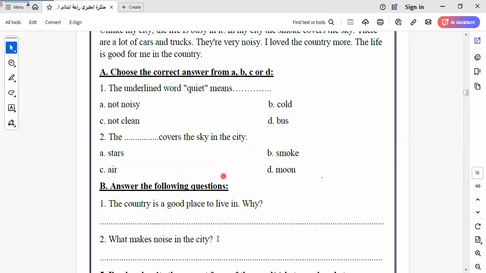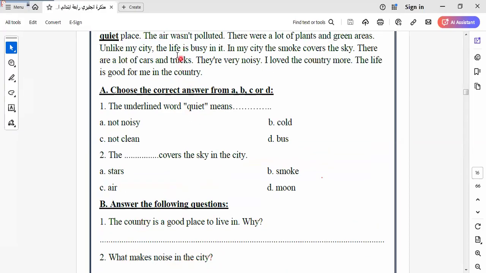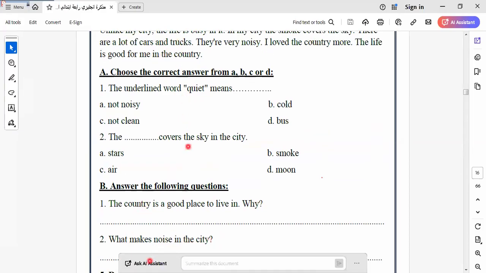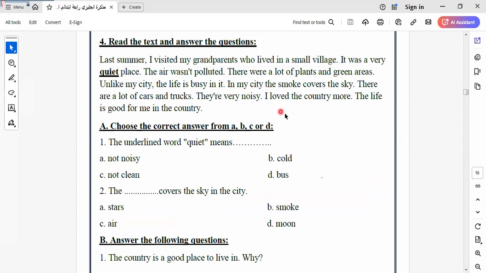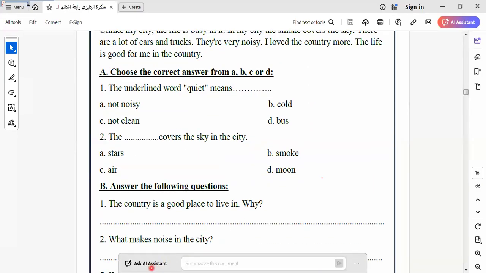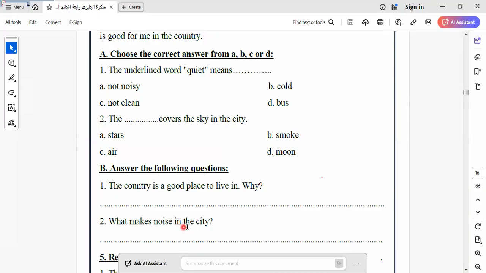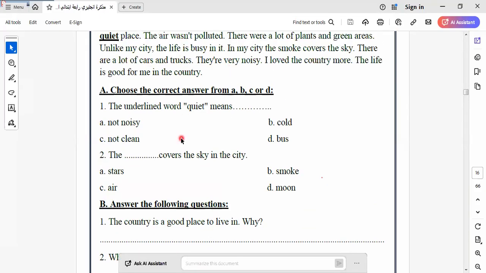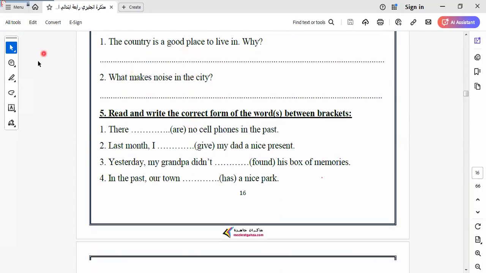From cars. Sorry, what makes noise in the city? The noise in the city is made by cars and trucks. Okay, let's go to another one here.